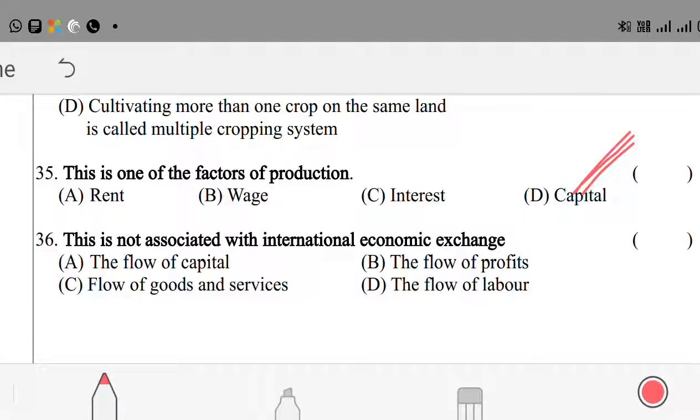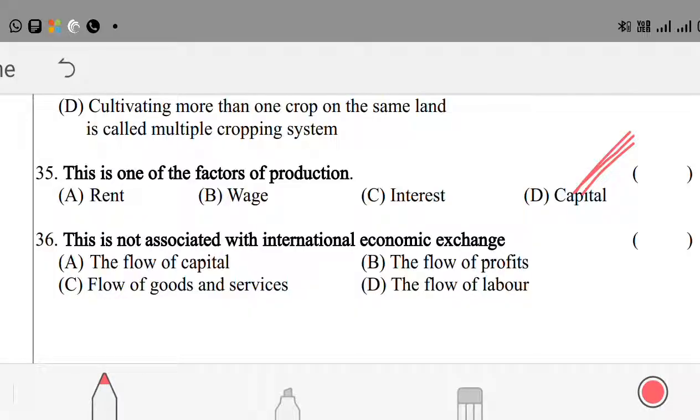Question number 36. This is not associated with international economic exchange. Option A, the flow of capital. Option B, the flow of profits. Option C, flow of goods and services. Option D, the flow of labor.